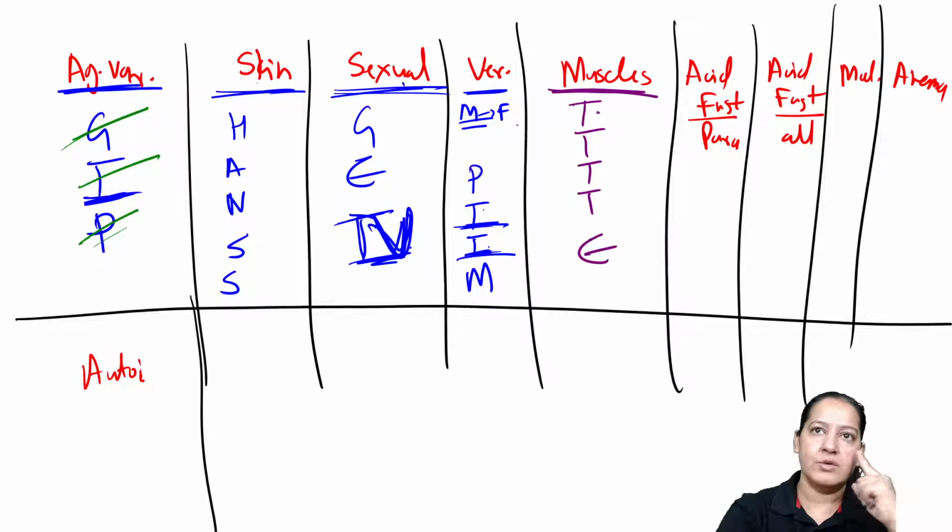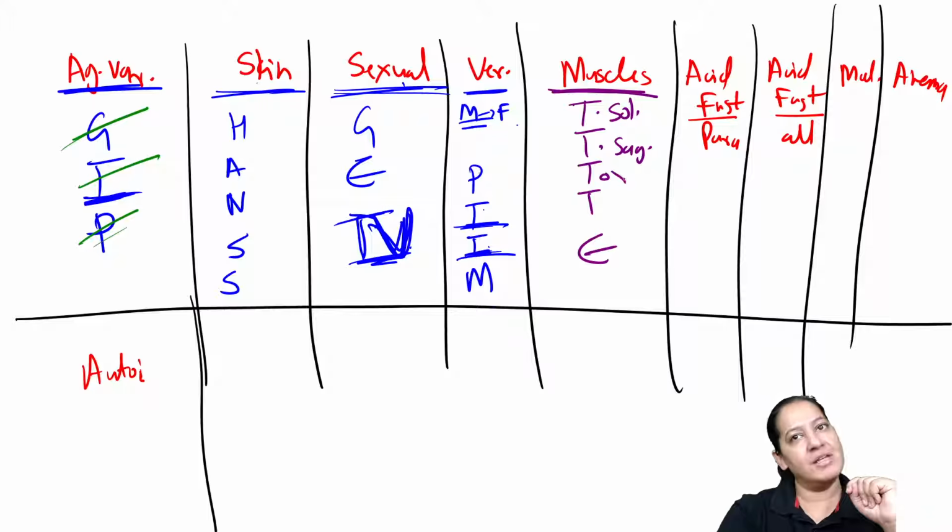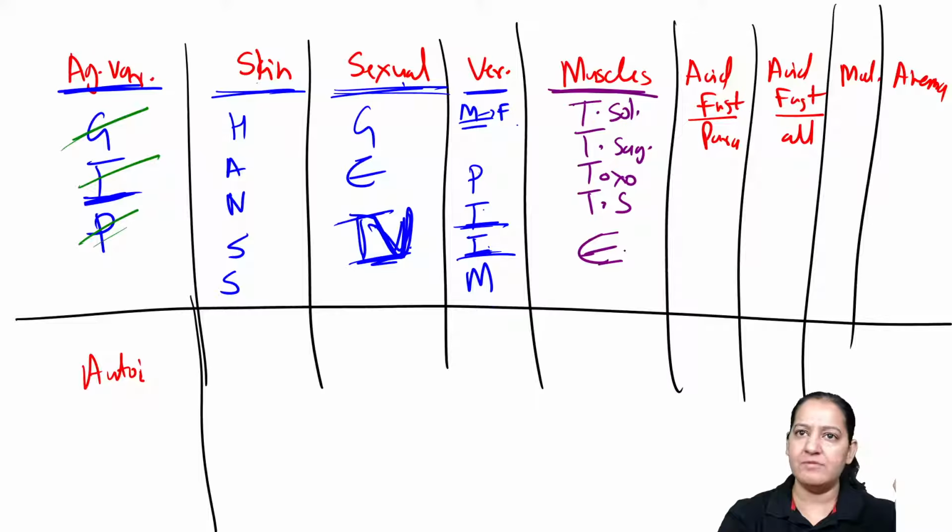What are the T's? It is Taenia solium and Taenia saginata. Those are two. One is Toxoplasma. What is the fourth one? The fourth one is Trichinella spiralis. Trichinella spiralis. Give me a thumbs up. What is E? You may be knowing E. I guess this E is Enterobius vermicularis or Entamoeba histolytica? Just check it. What is this E? Give me a thumbs up.